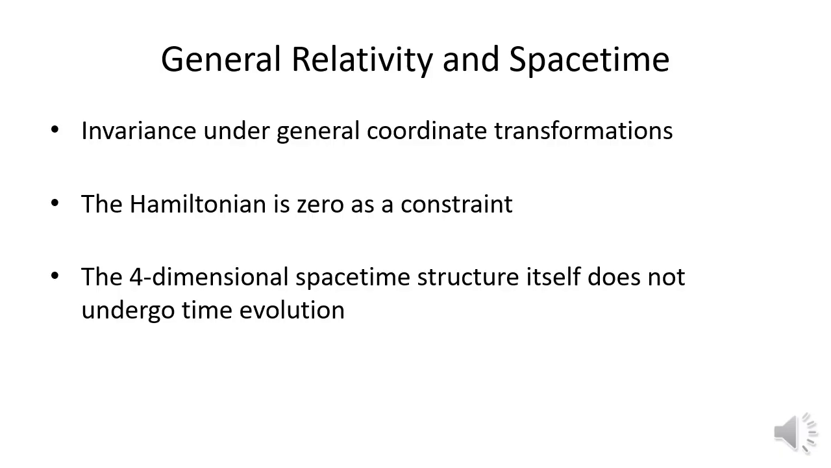Next is general relativity. The one where space-time curves. General relativity imposes the condition that physical laws must look the same in any coordinate system. General coordinate invariance. As a result, the Hamiltonian of spacetime becomes zero as a constraint. Zero energy? No. It means the generator of time evolution becomes a gauge. That's why the four-dimensional spacetime structure itself does not undergo time evolution.